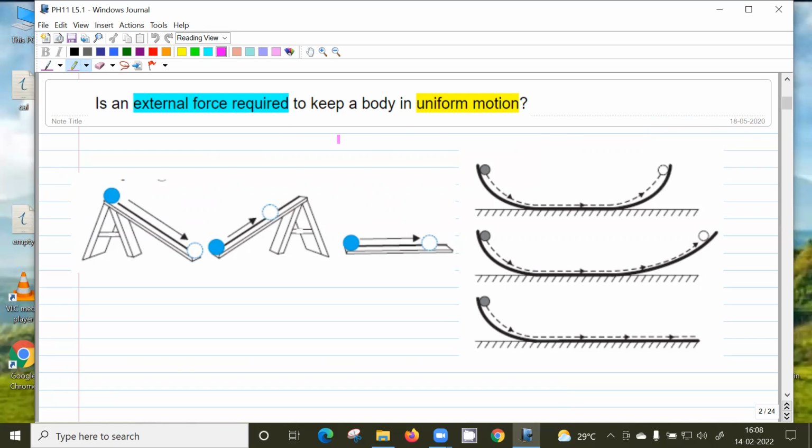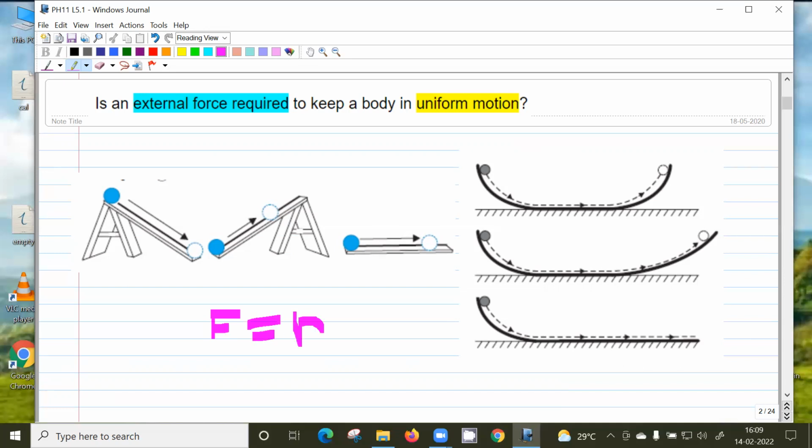Okay, so suppose you apply a force, what will happen to the body? It will keep going if there is no resistance. No, whenever force is there, acceleration will be there. Force is F equal to m into acceleration, right?